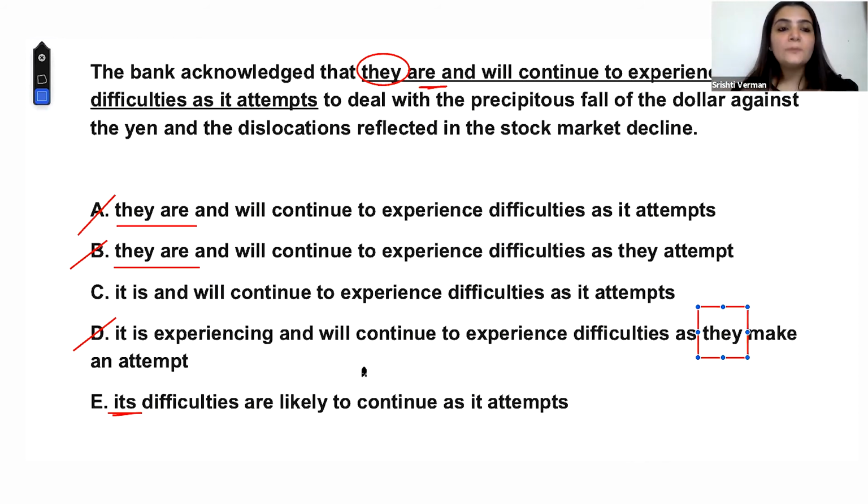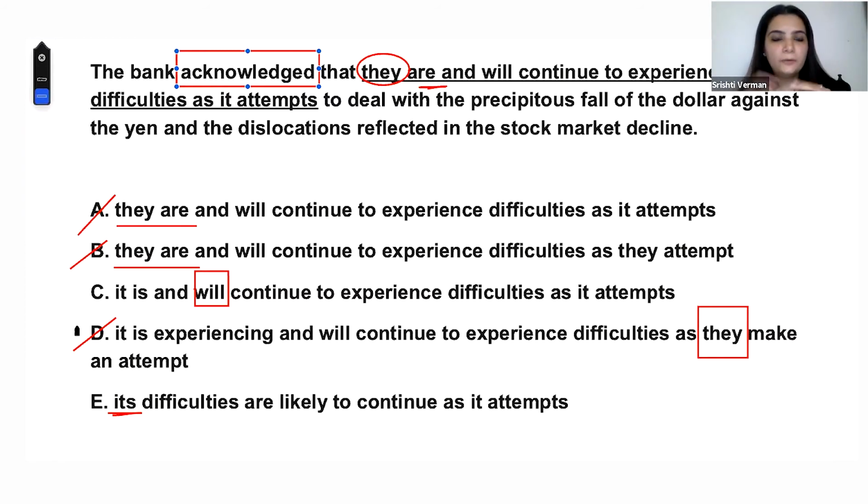Whereas from present, the sentence transitions into the future, right? The bank acknowledges that it will. But if you look at the question, acknowledged is in the past tense. So automatically, because of that, C gets eliminated. So these are the questions that we'll be studying in depth.